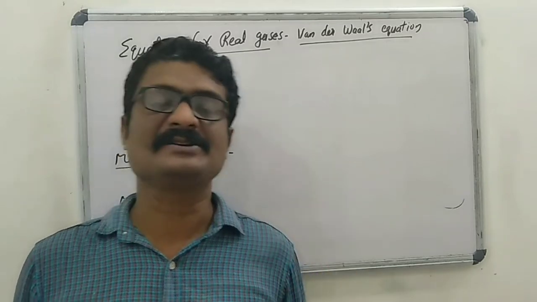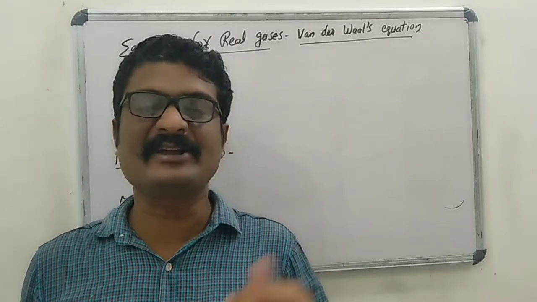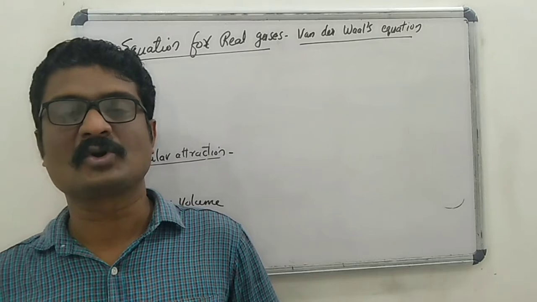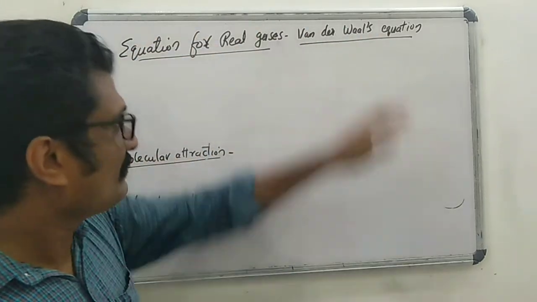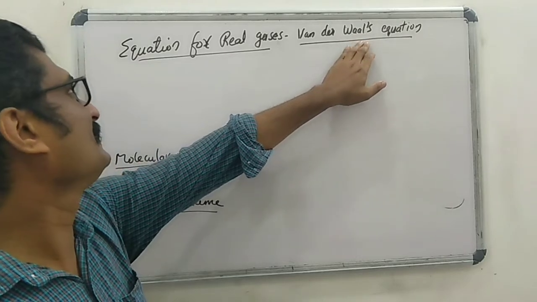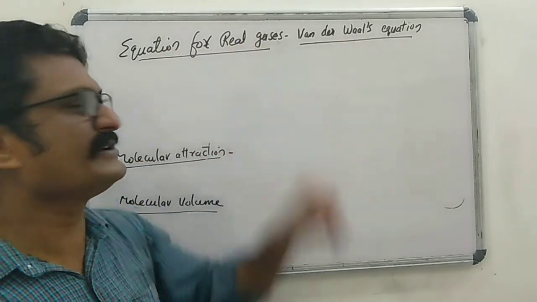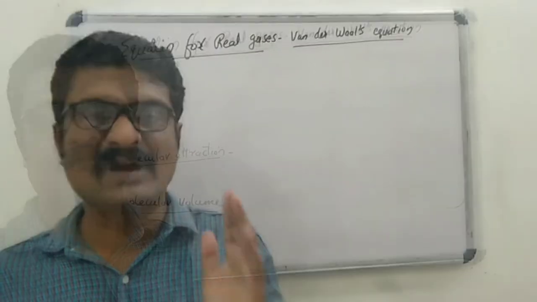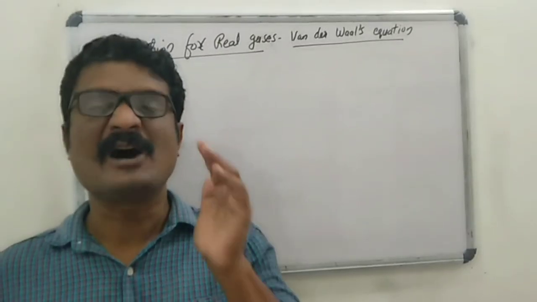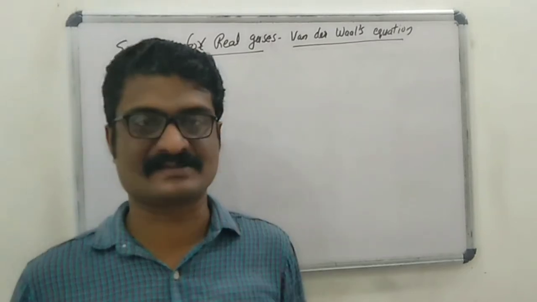He put forward a modified equation, the Van der Waals equation. The equation for real gas is the Van der Waals equation. It is applicable for real gases.